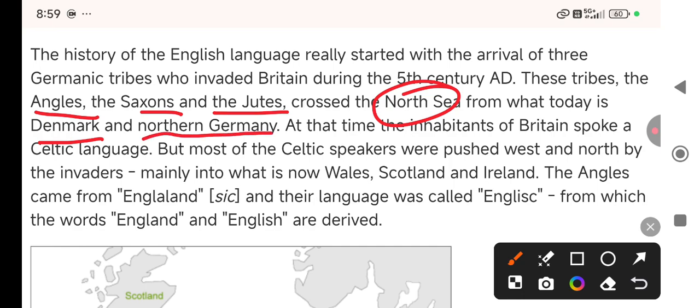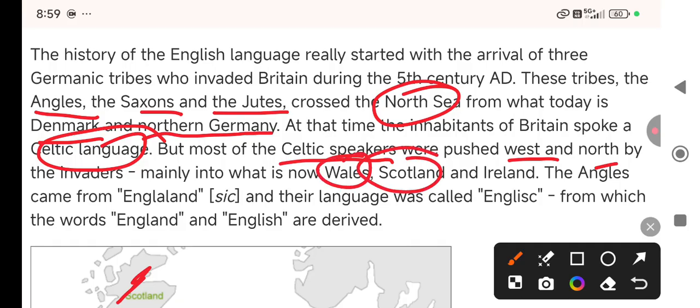At that time, the inhabitants of Britain spoke a Celtic language. But most of the Celtic speakers were pushed west and north by the invaders, mainly into what is now Wales, Scotland, and Ireland.